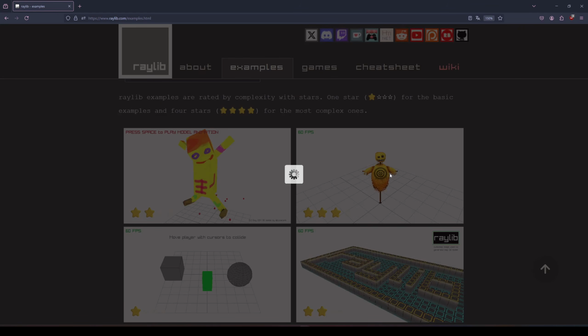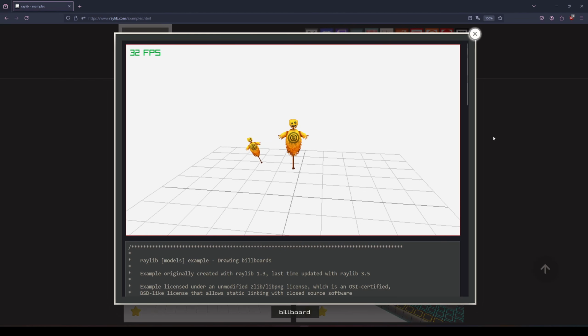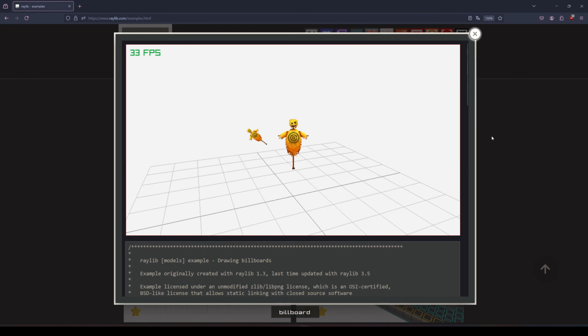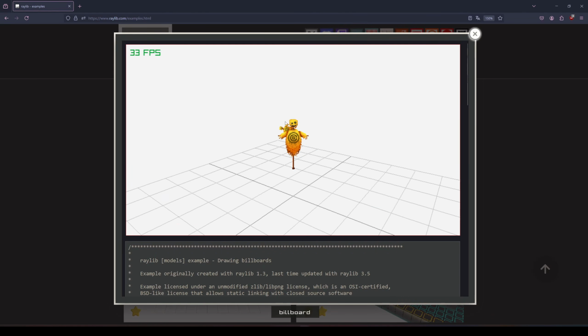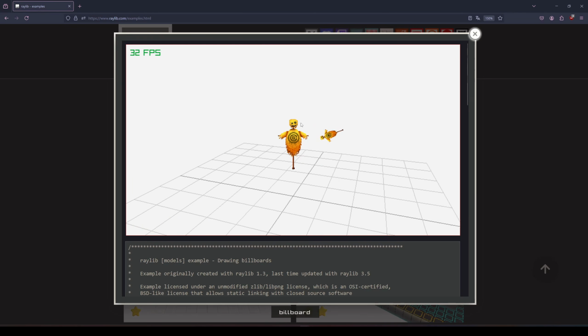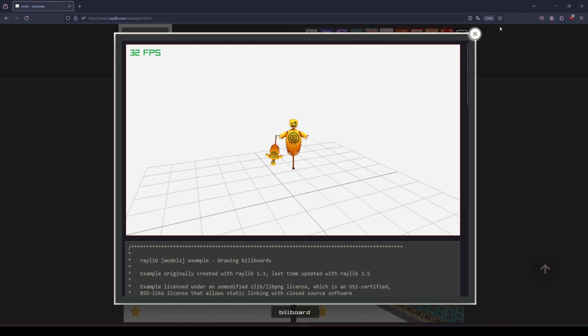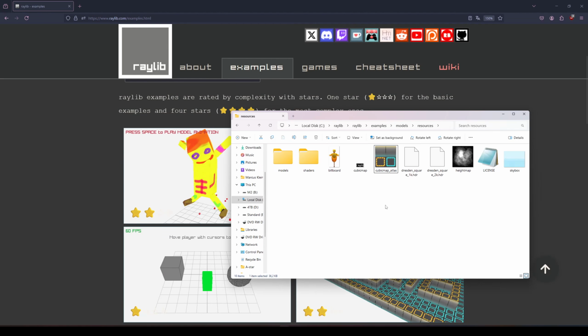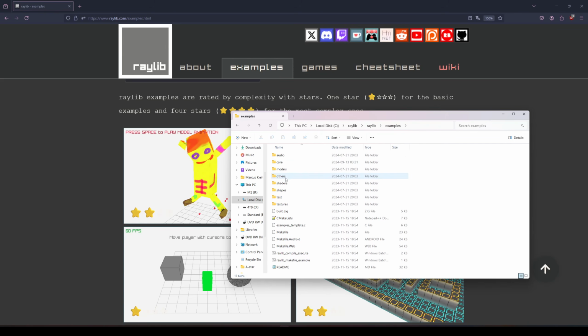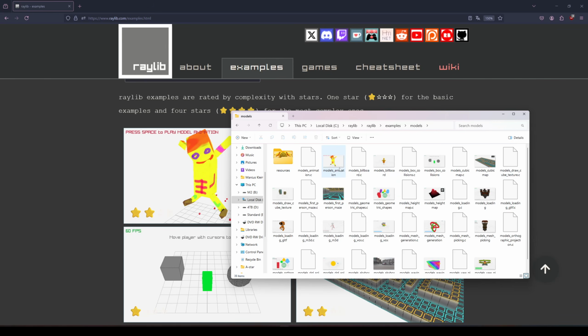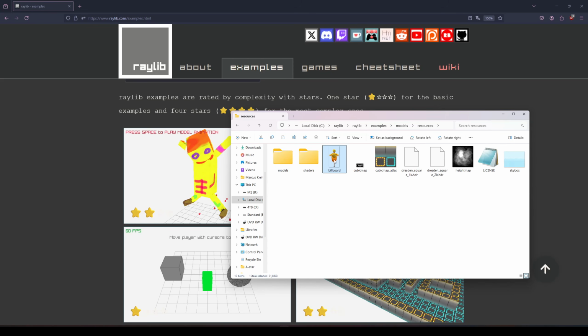And I saw this. So my backup idea was to create a billboard weapons target. Like an archery target, you know? But this already exists in the engine. So here, this is inside the Raylib folder. All of the examples are in here. They're shipped with the engine. Examples, models, resources. The billboard is right here.